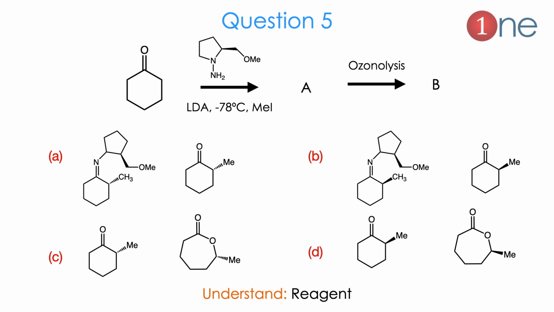Then the next conversion. The starting material is cyclohexanone and the base LDA is given at low temperature, and methyl iodide, and the big base and a 5-membered amine system is there. Thereafter there is hydrolysis. They ask you to guess the products A and B. So there will be N substitution or ring opening. So you have to guess what is what. For that you have to understand the reagents very well.